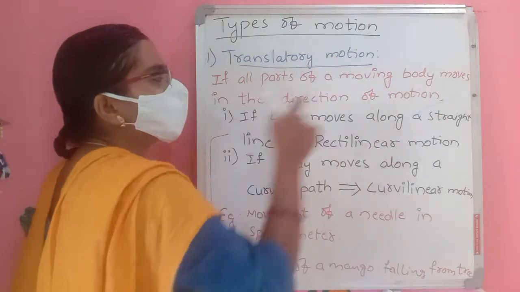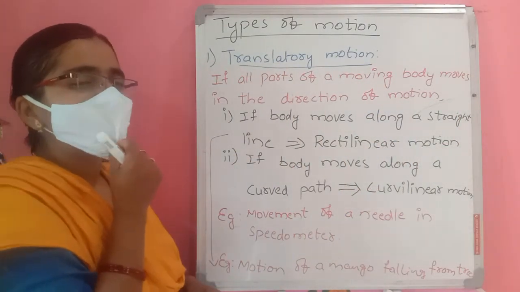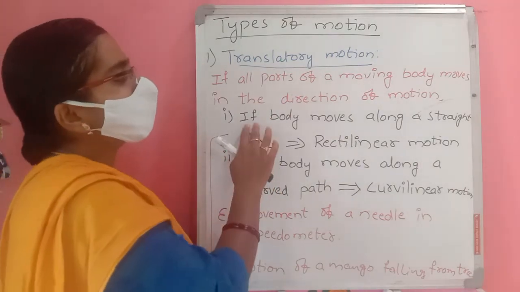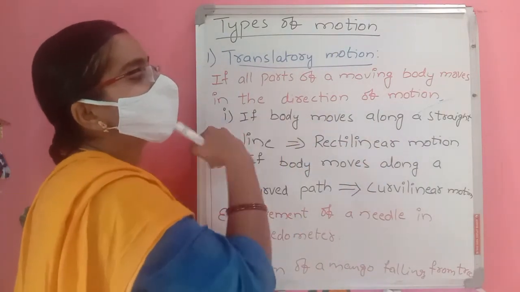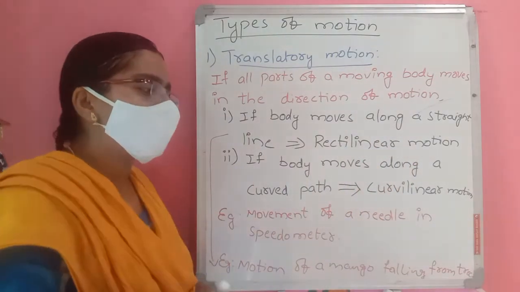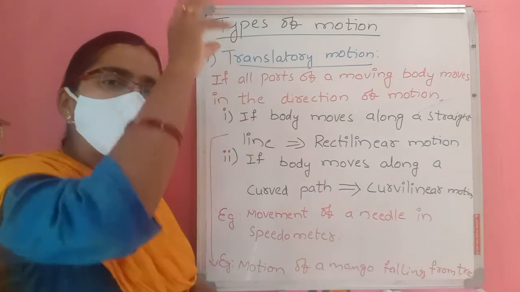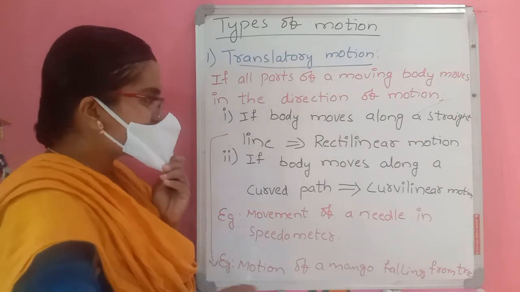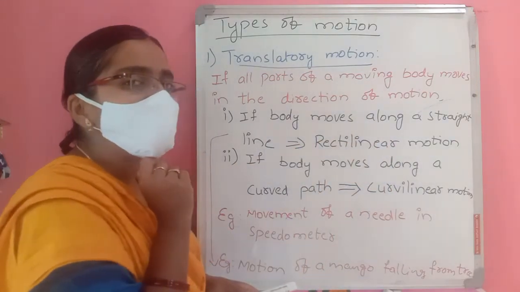If all parts of a moving body move in the direction of motion, then it is called translatory motion. This translatory motion is again of two types. If a body is in translatory motion and moves along a straight line, then we call it rectilinear motion. Example: the motion of a mango falling from a tree. The whole mango moves in the same direction in a straight line. That's why it is translatory motion, specifically rectilinear motion.